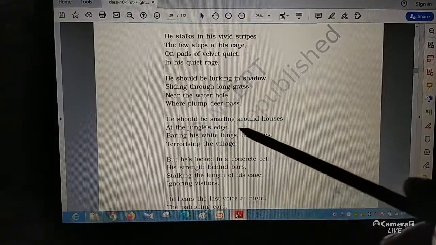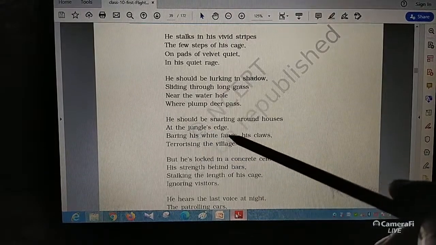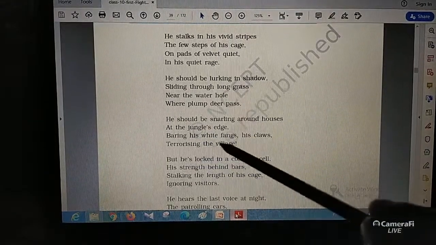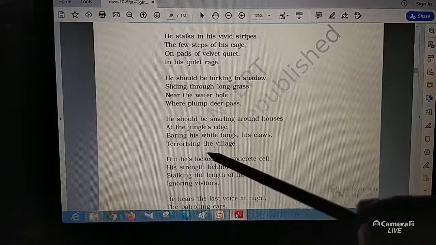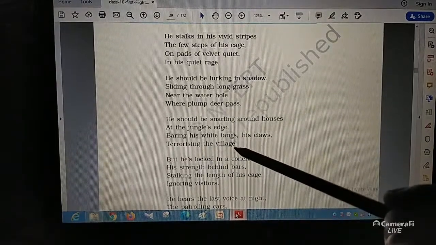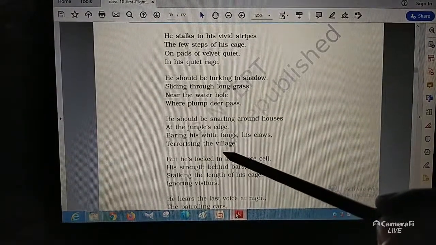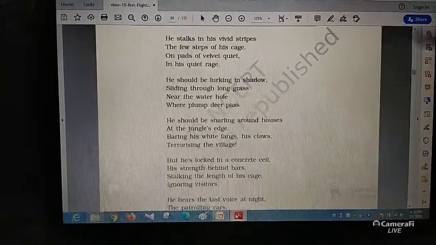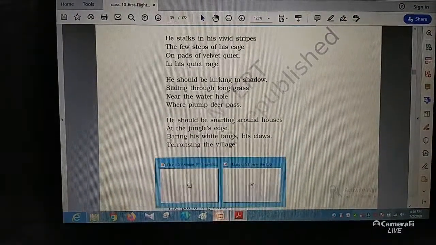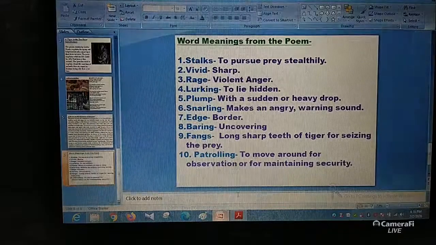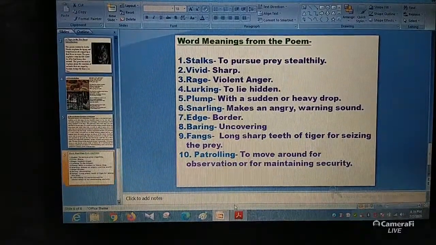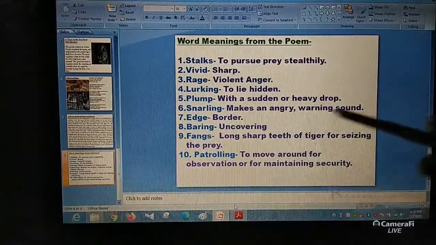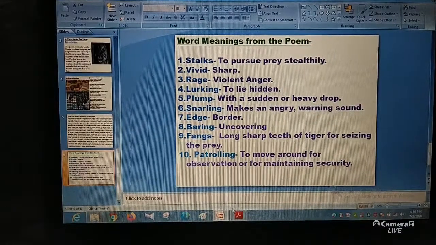So he should be snarling around houses at the jungle's edge, baring his white fangs, his claws, terrorizing the village. So what should he be doing? He should be snarling, means he should be making angry sounds.